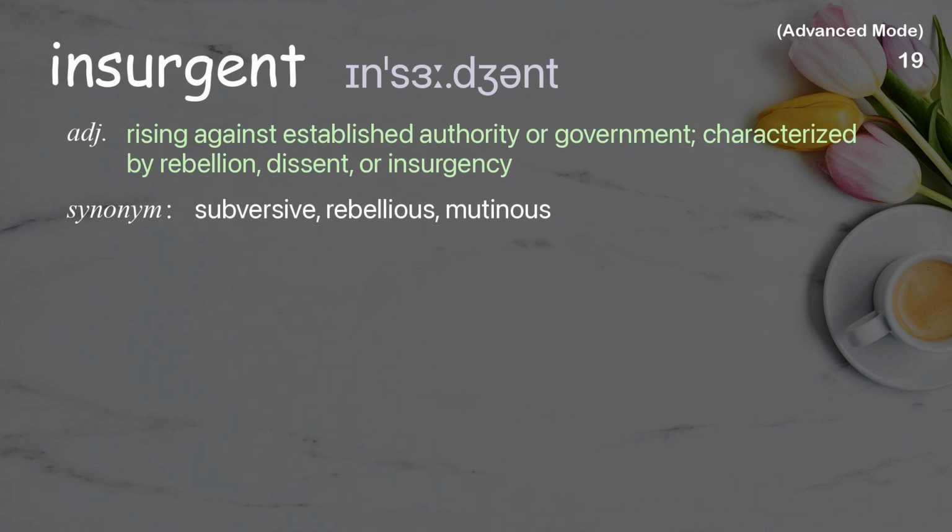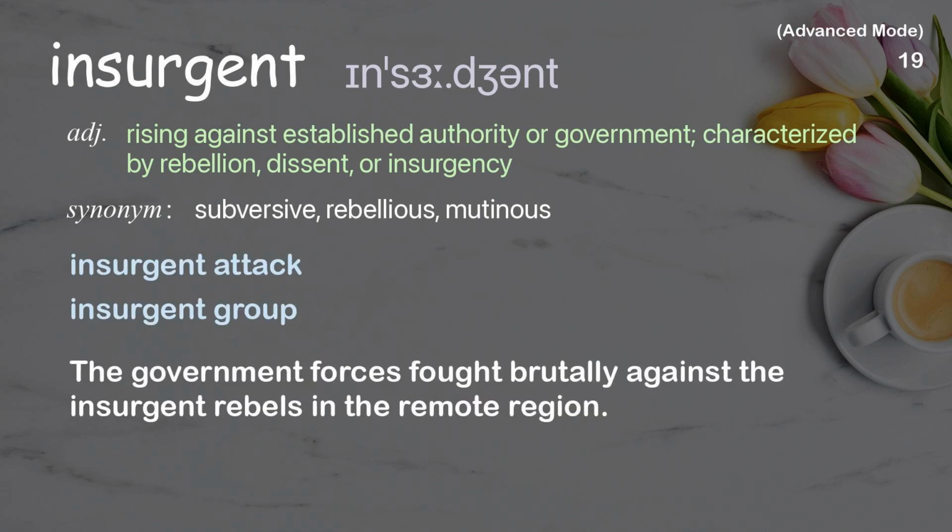Insurgent: Rising against established authority or government, characterized by rebellion, dissent, or insurgency. Examples: Insurgent attack. Insurgent group. The government forces fought brutally against the insurgent rebels in the remote region.